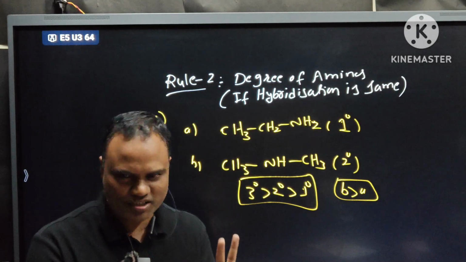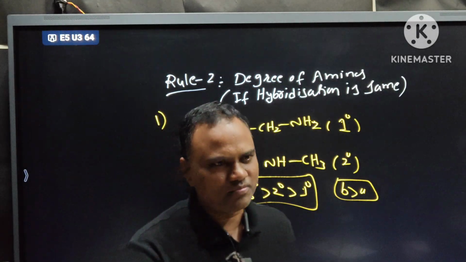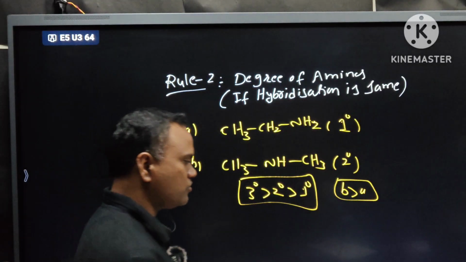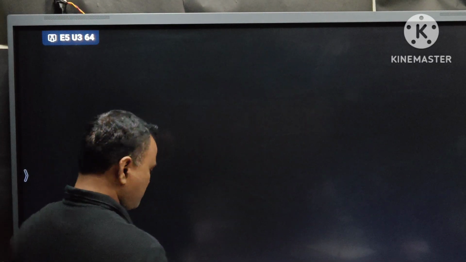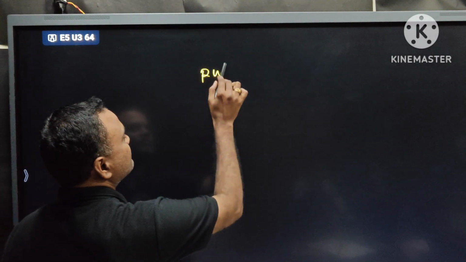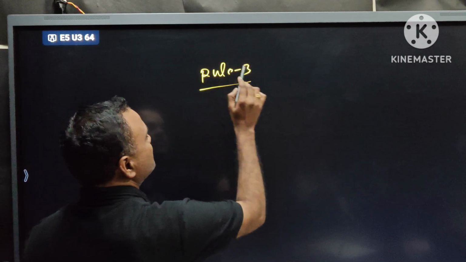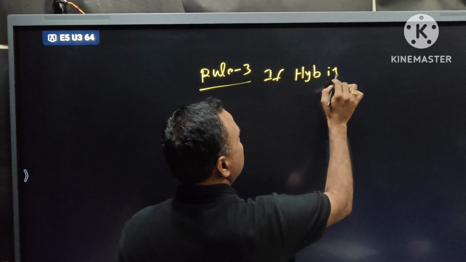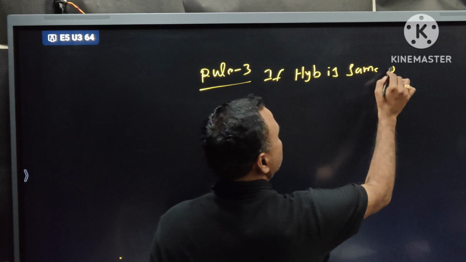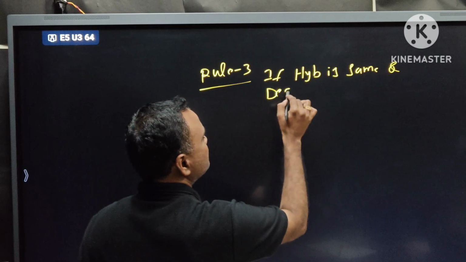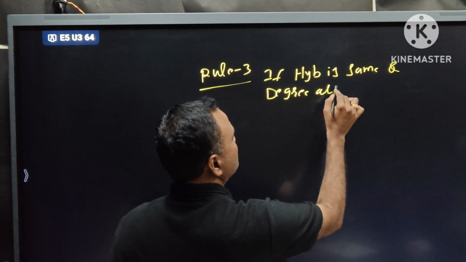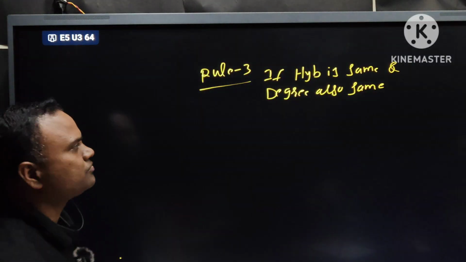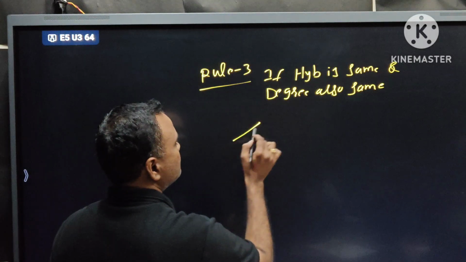If hybridization is the same and degree is also the same, then see cyclic or open chain amine. Okay, next rule. Rule 3: if hybridization is the same and degree is also the same.